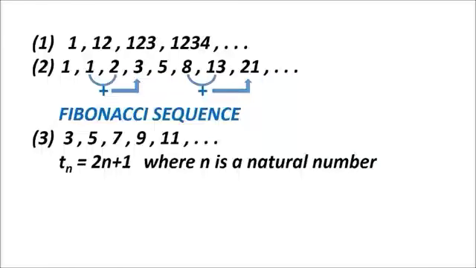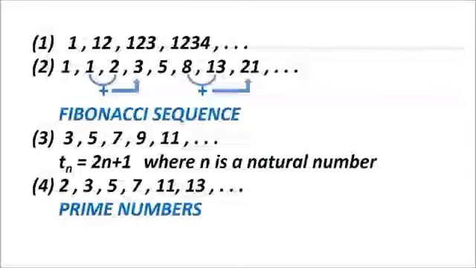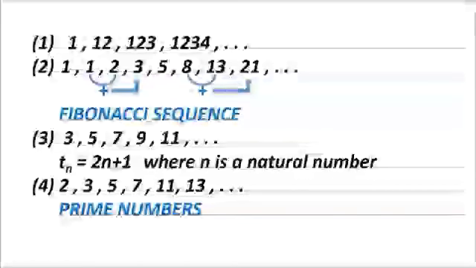So let me take one more example. You see 2, 3, 5, 7, 11, 13 and so on. If you observe, these are prime numbers. We know that there is no certain mathematical rule to get any prime number. So these are prime numbers. So this is about the sequence.